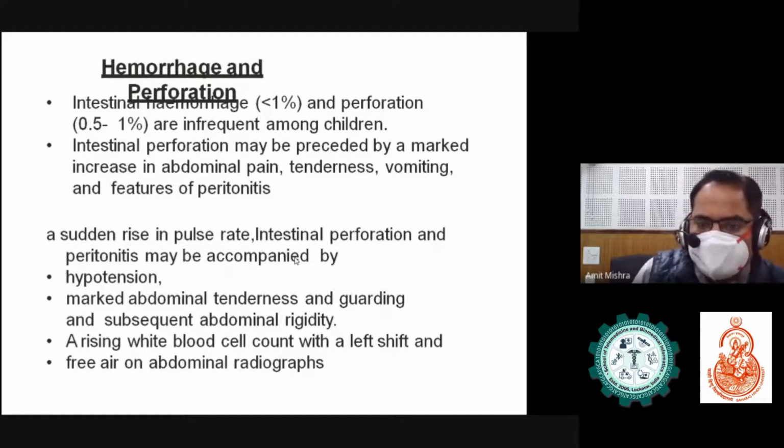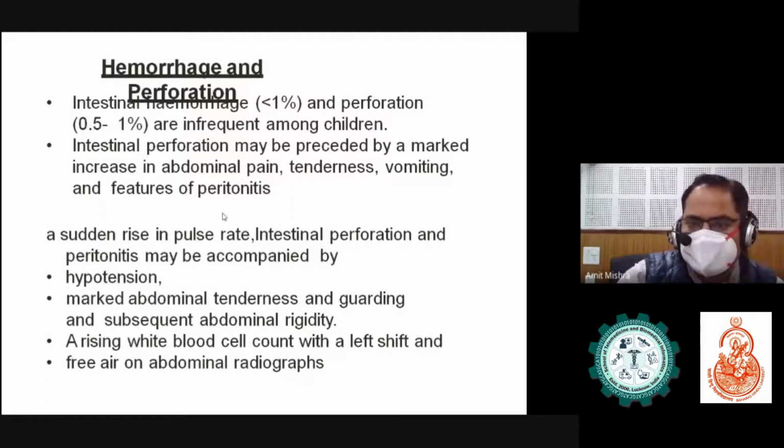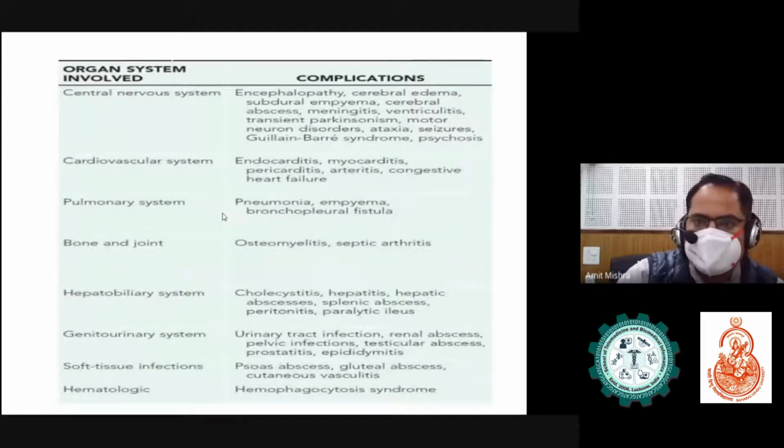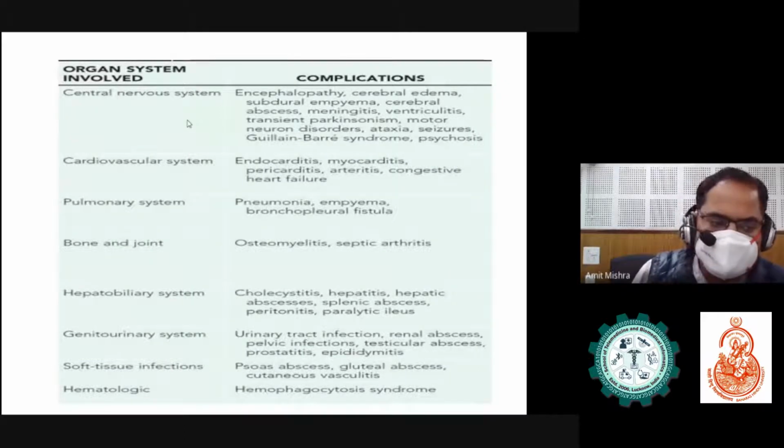So these are the features of peritonitis, in which the patient complains of abdominal guarding, pain, not passing flatus, and hypotension. These are the systems involved, but in enteric fever they are the rare ones.